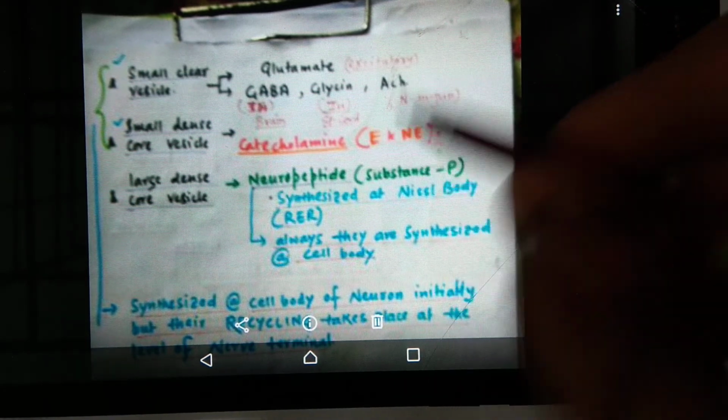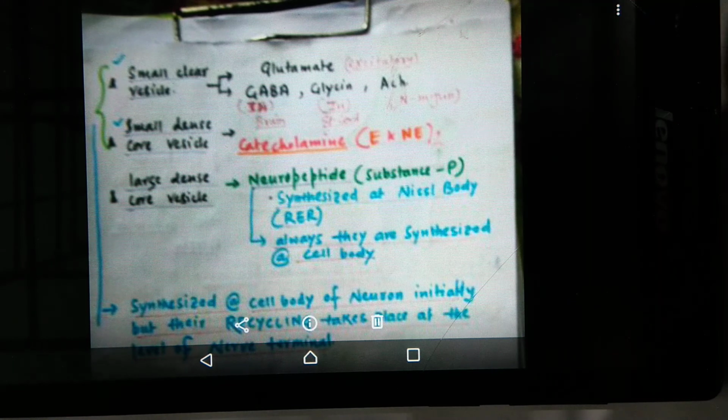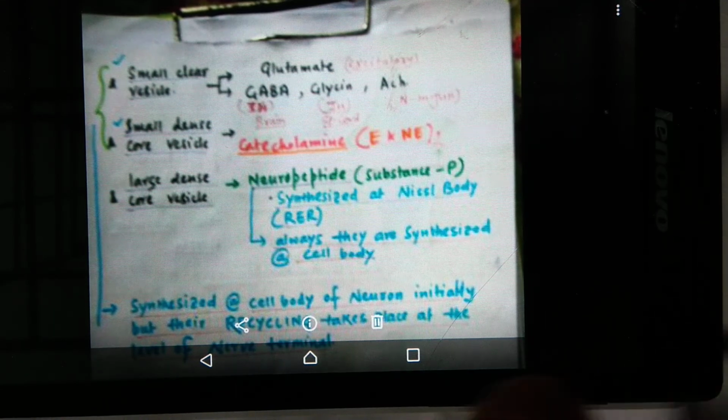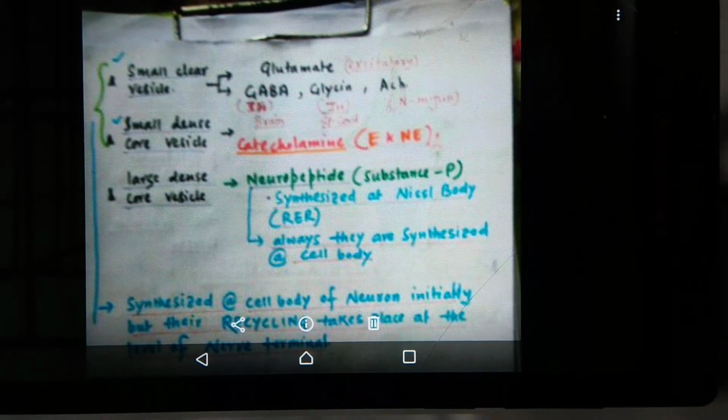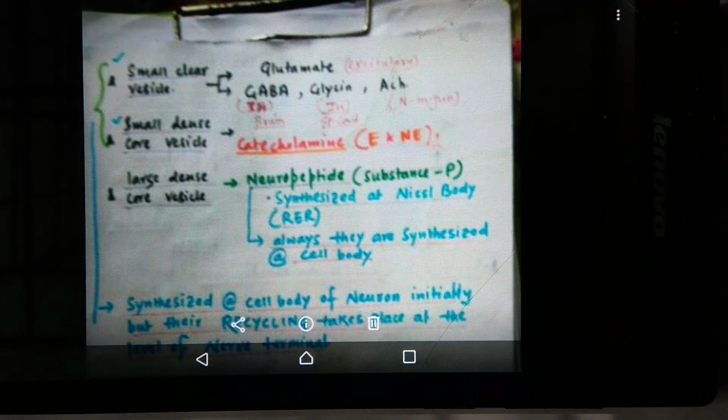And acetylcholine is also present in our central nervous system at various levels, and is also the major neurotransmitter at our neuromuscular junction. So that's all about the small clear vesicle. Then the small dense core vesicle mainly contains our catecholamines according to Ganong, that is epinephrine, norepinephrine, etc. And the large dense core vesicle mainly contains our neuropeptides like substance P.